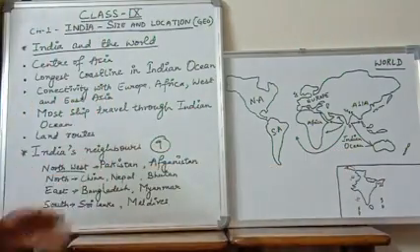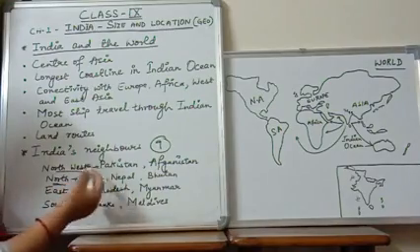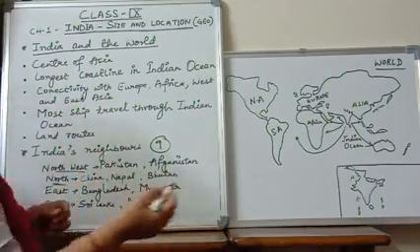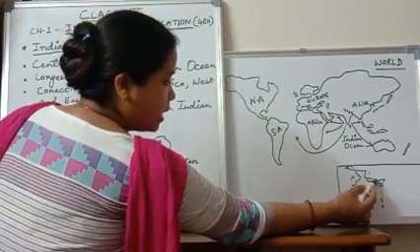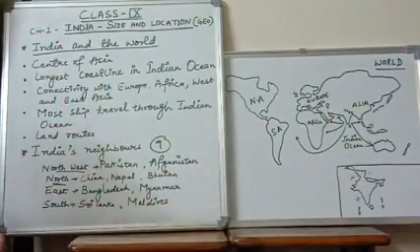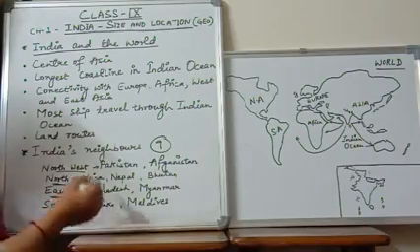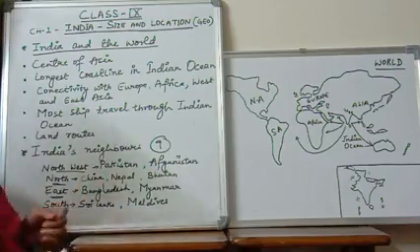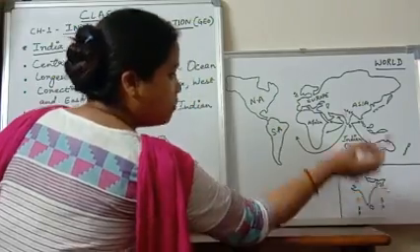If we talk about the north, the neighboring countries of our north are China, Nepal and Bhutan. So here we have Nepal, here we have China, and somewhere here we have Bhutan. Okay. Next, if we talk about the east, in the east we have two neighboring countries. These are Bangladesh and Myanmar. Here we have Bangladesh, and on this side we have Myanmar.